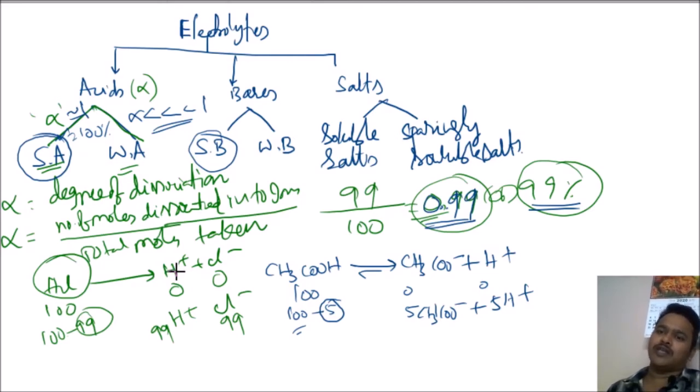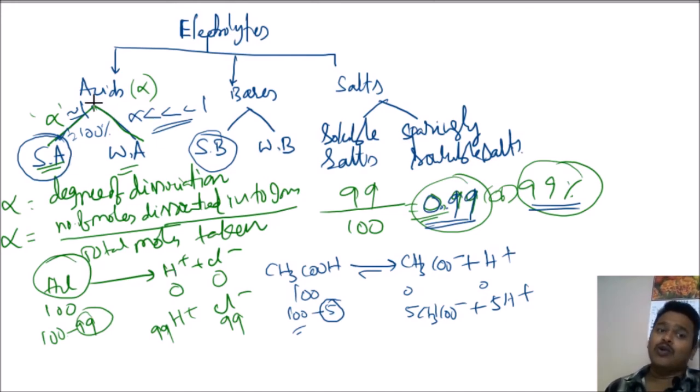Some are strong acids like HCl, H2SO4, HNO3, HClO4, HI, and some are weak acids like CH3COOH (acetic acid), HF (hydrogen fluoride), and HCN. Similarly, bases also.